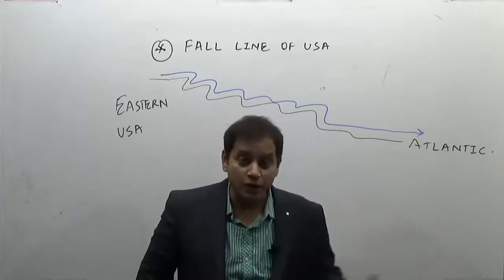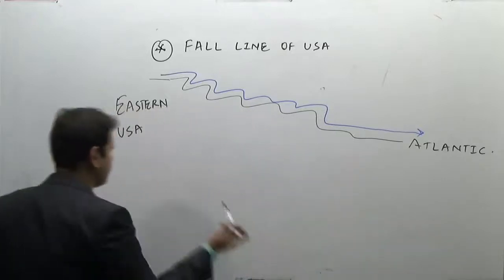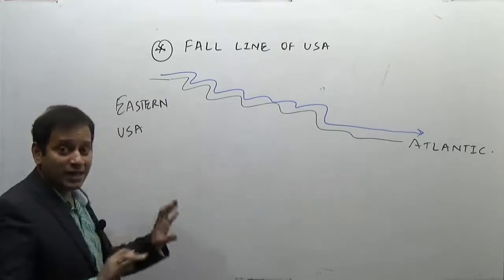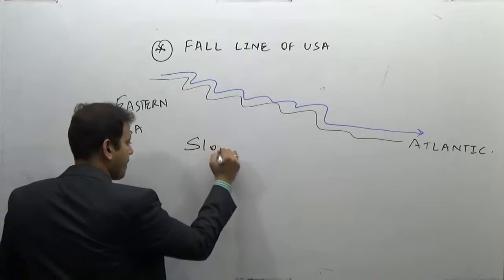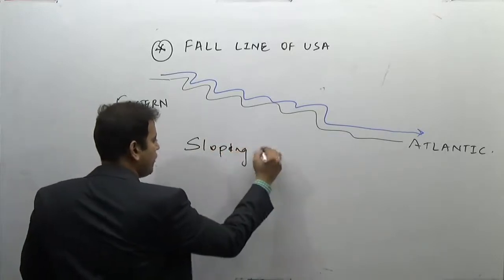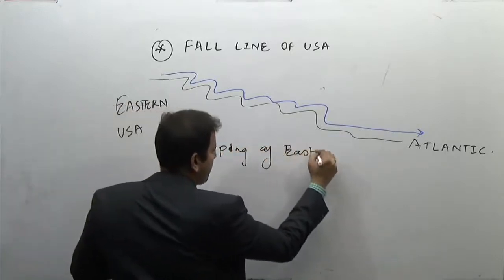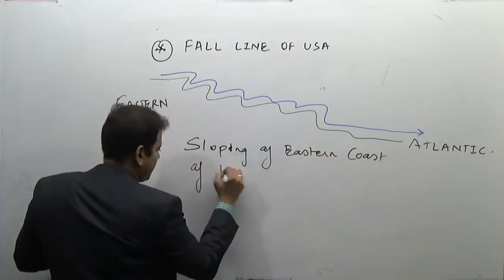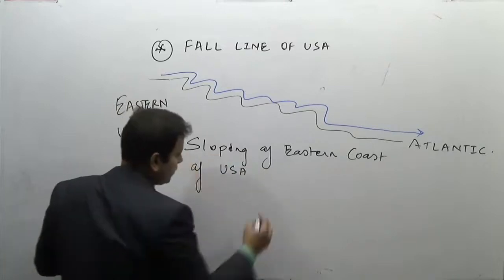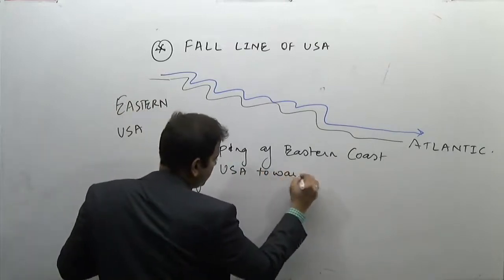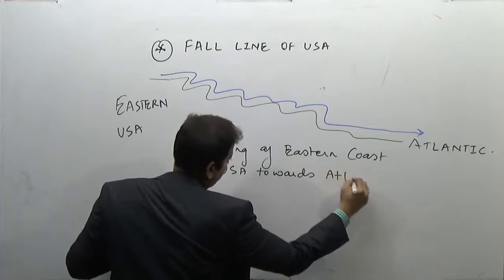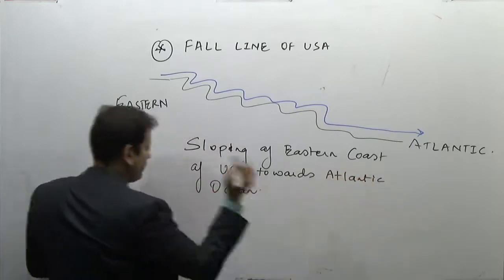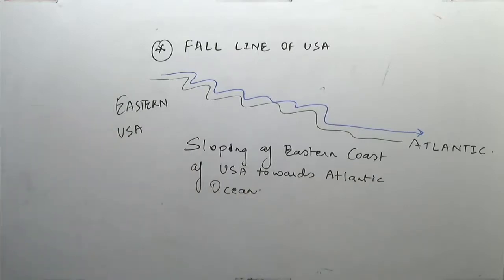In fact, the river Potomac. What is the fall line of USA? It is the series of waterfalls. It is the sloping of the eastern coast of USA towards the Atlantic Ocean.